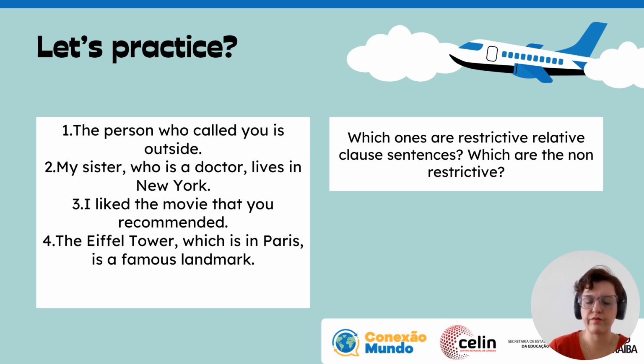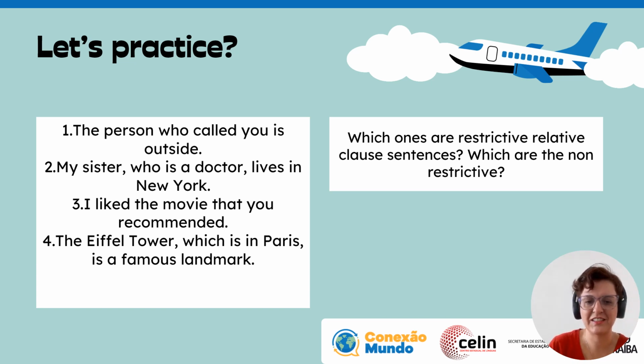Sentence 4: The Eiffel Tower, which is in Paris, is a famous landmark. Analyze briefly, quickly, these 4 sentences. Which sentences present restrictive relative clauses, and which sentences present non-restrictive relative clauses? Think about that.